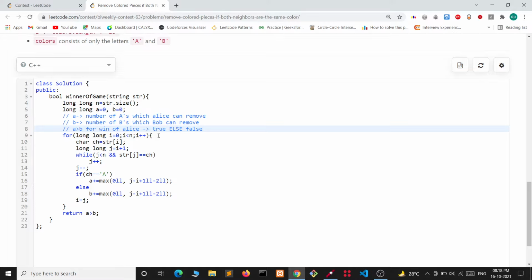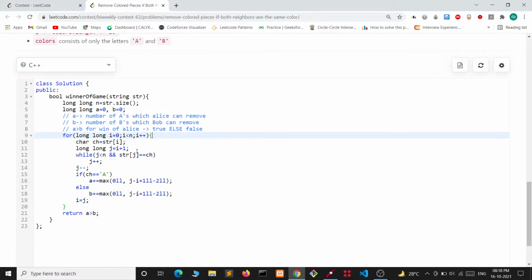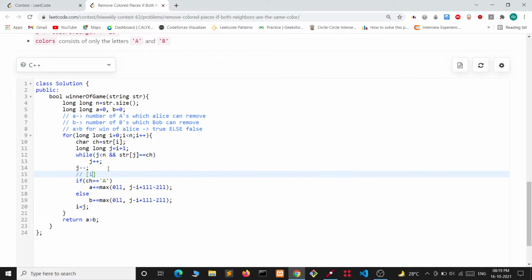Let's see the code now. We are just iterating over the string. We have found the ith character. Now we are going till we find a different character. As soon as we find a different character, the while loop will stop, and then we will subtract 1 from j to get the range i to j having all characters the same. Now if the character is A, we will add the max number of A's we can remove.